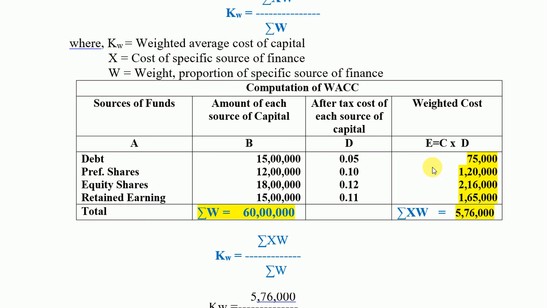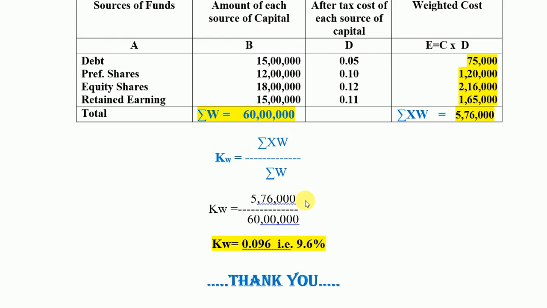After calculation of weighted cost, you have to add, you will get the total weighted cost. So by putting the values in the formula, KW is equal to weighted cost, that is 5,76,000 divided by total capital, that is 60 lakh. So 5,76,000 divided by 60 lakh, you will get weighted average cost of capital 9.60. So with these two methods, you can calculate the same answer.